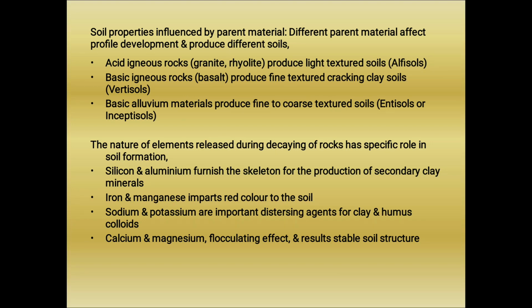If calcium and magnesium are in large amount, we can observe flocculation, because they act as a flocculating agent and form stable soil structure. Likewise, according to the elements present in parent material, the soil formation process is defined.